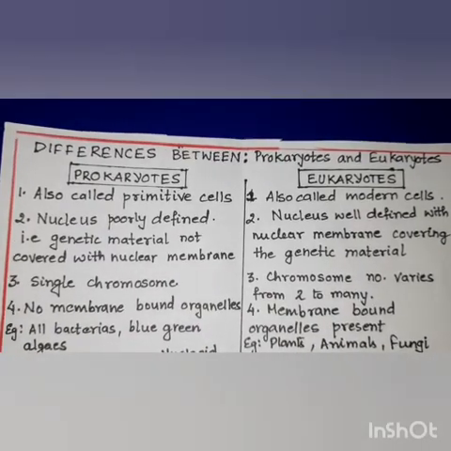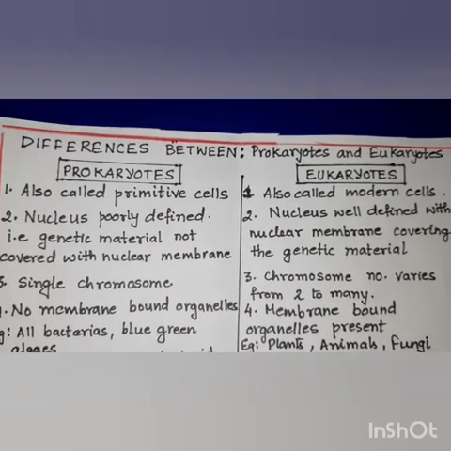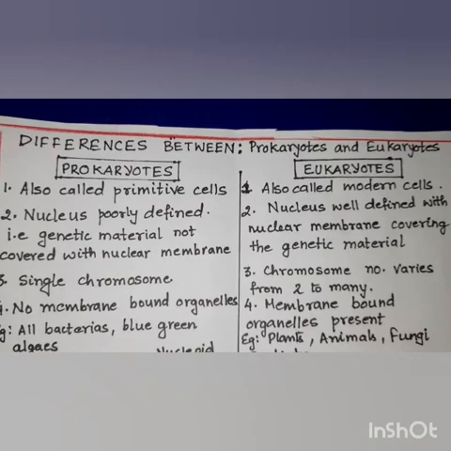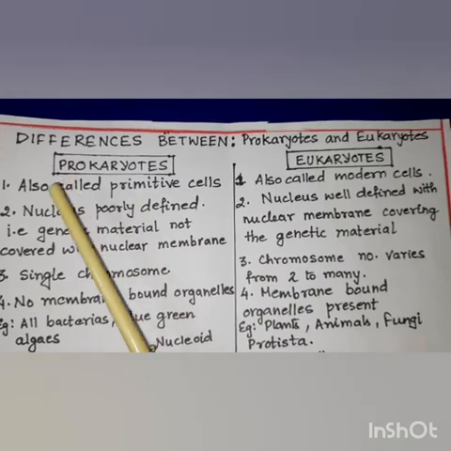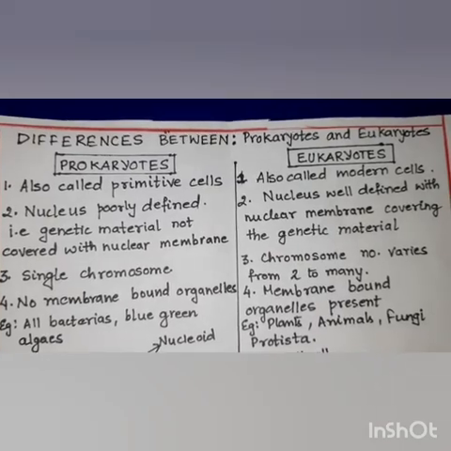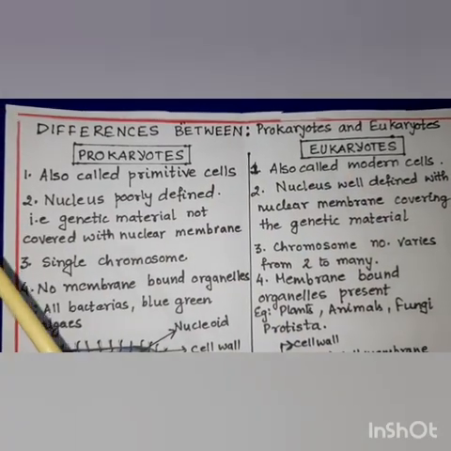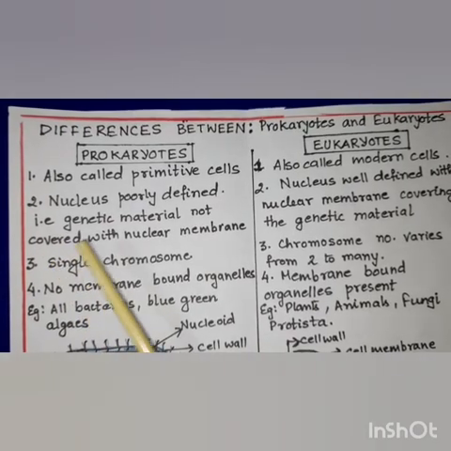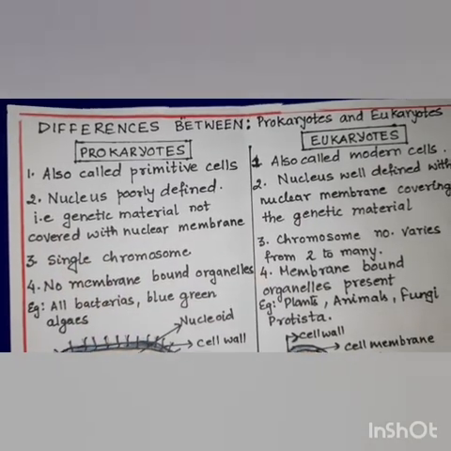Now let us discuss the types of cells on the basis of the nucleus they possess. Organisms can either be prokaryotic or eukaryotic depending upon the type of nucleus the cell possesses. Now one type of organisms are called prokaryotes, the ones which possess the primitive cells. The ones who have the modern day nucleus or cells are called the eukaryotes. Prokaryotic organisms have a very poorly defined nucleus. Why? Because their genetic material, which is either DNA or RNA, is not covered by the nuclear membrane.